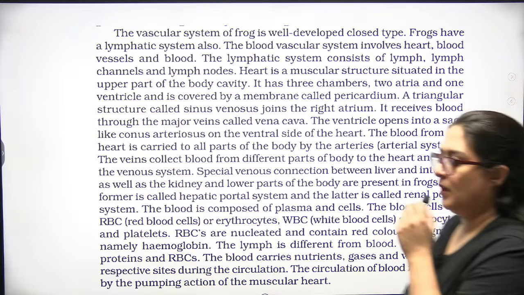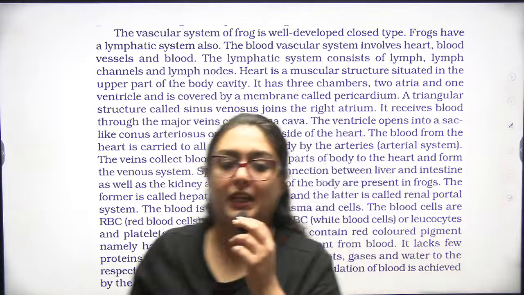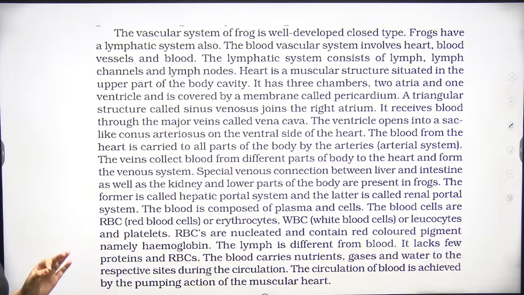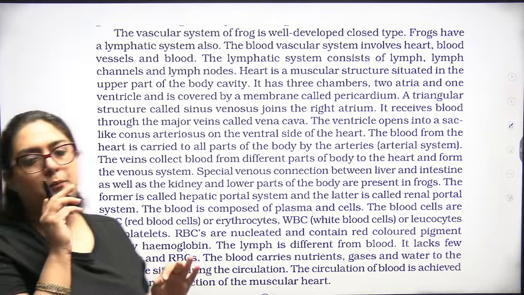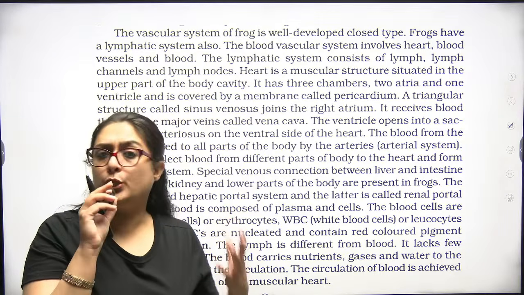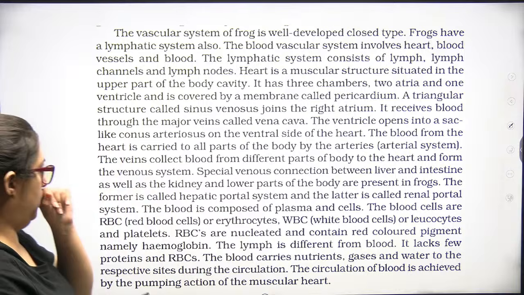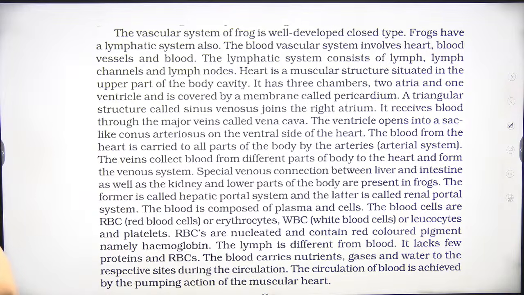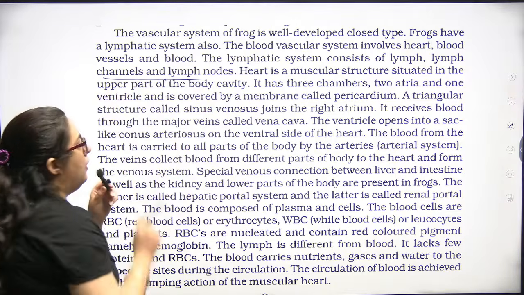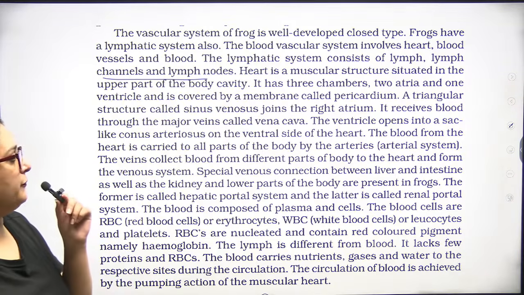In the vascular system, if anything should be transported, it is closed type because it has a heart and blood vessels, so blood flows inside small tube-like structures. The lymphatic system consists of lymph channels and lymph nodes.